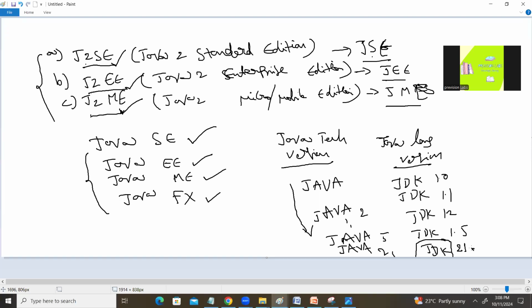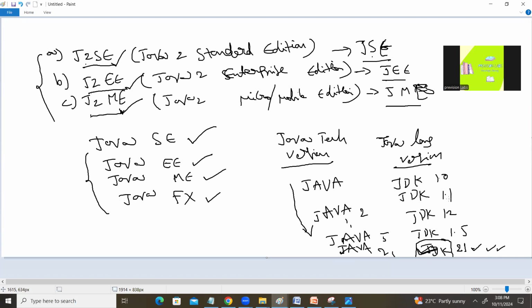We'll discuss what JDK is, what JRE is, and what JVM is and what it does. But currently, try to understand that this Java technology version is 21 and the language version is JDK 21. This is nothing but one software we can consider. JDK is a software, so by using this, we can develop any application.